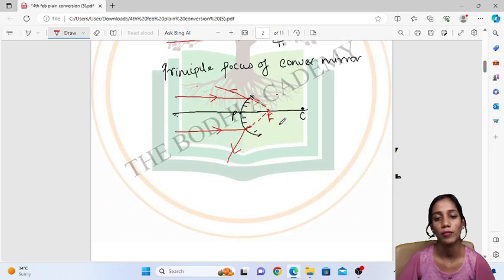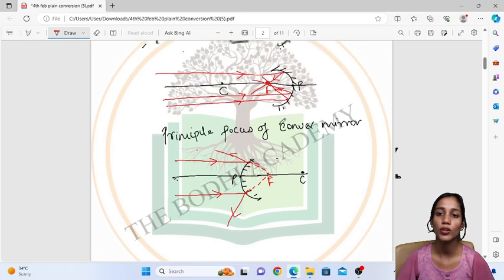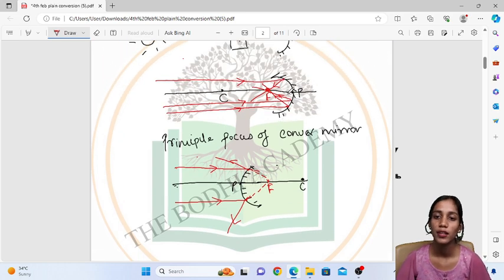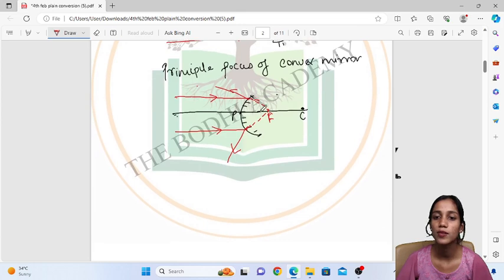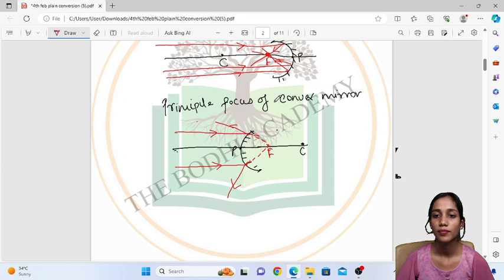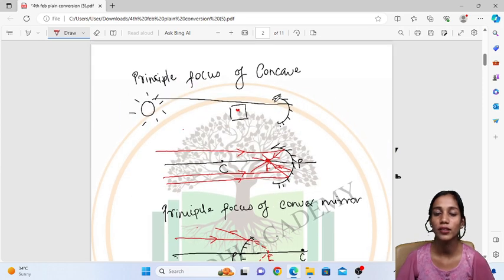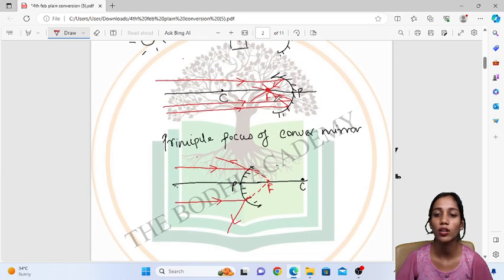Another difference is that the principal focus lies in front of the mirror for the concave mirror, and behind the mirror for the convex mirror. So we have seen both the principal focus of the concave and convex mirror.